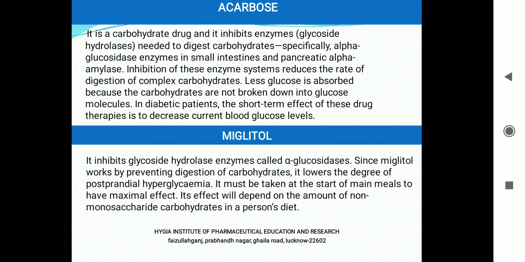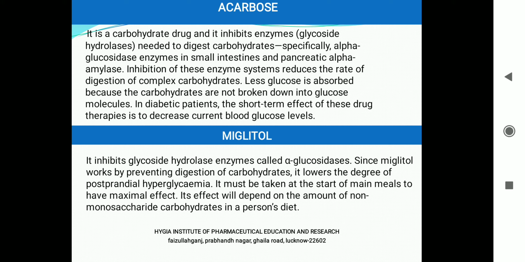Now, there are two miscellaneous drugs which we will talk about, which mostly work not on any receptor, but yes, acarbose and miglitol. Acarbose is a carbohydrate drug, and what it does is it inhibits the enzymes which digest carbohydrate.